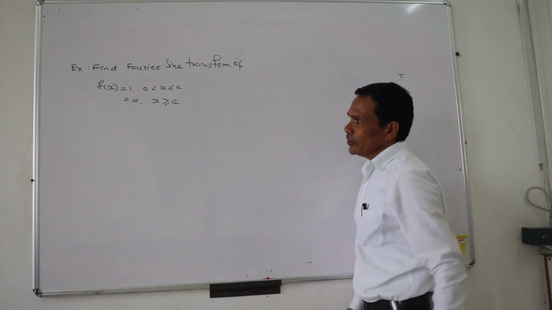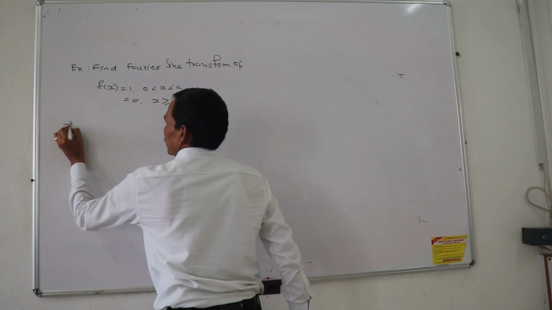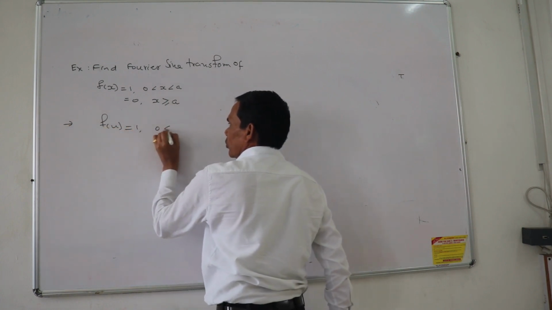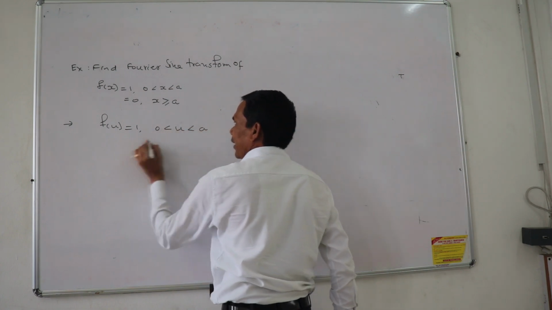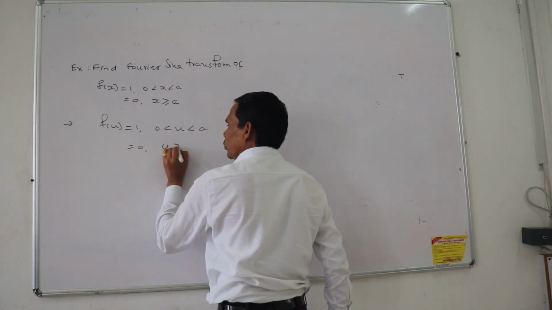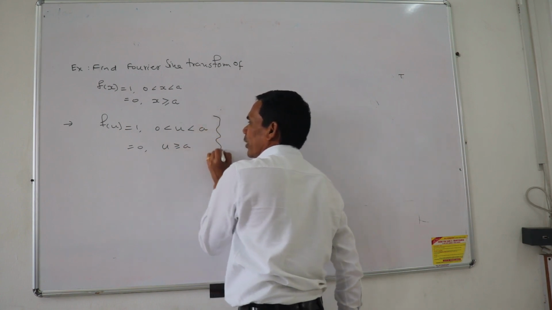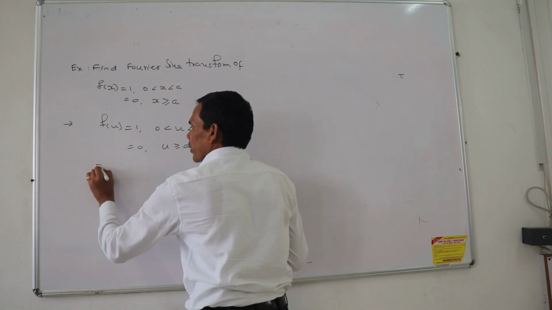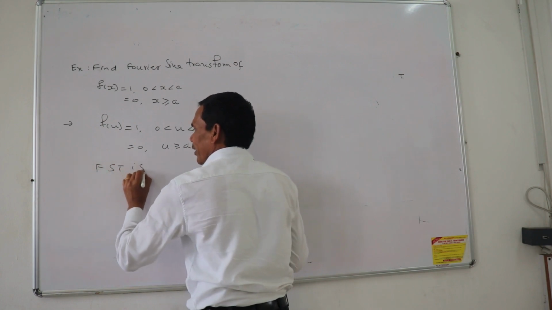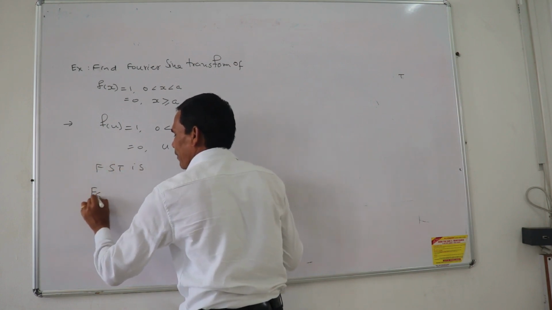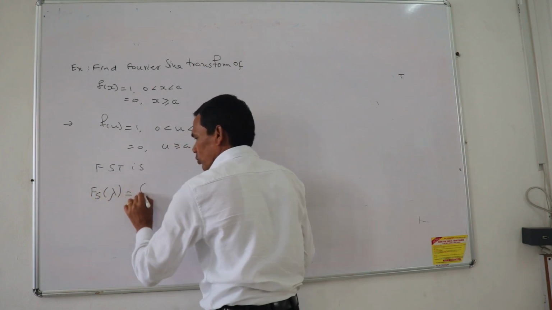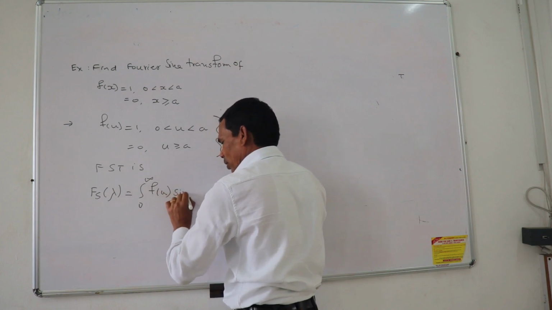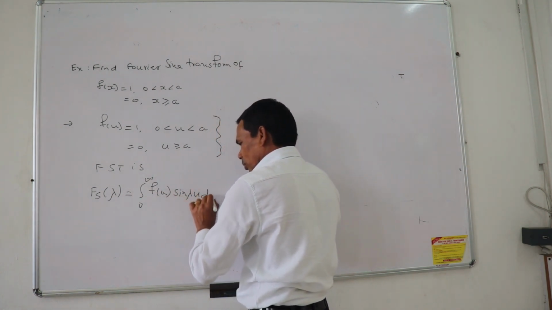So what to do with this? It is written, say, f of u equal to 1 for 0 less than u less than a, and 0 for u greater than or equal to a, in terms of u. Now the Fourier sine transform is f s lambda, equal to 0 to infinity f of u sine of lambda u du.